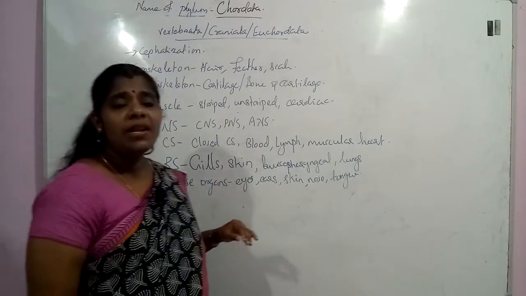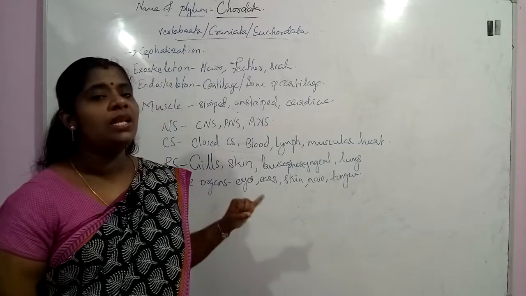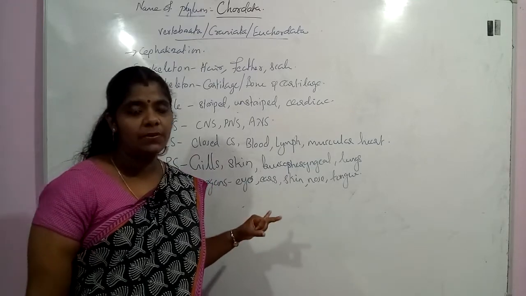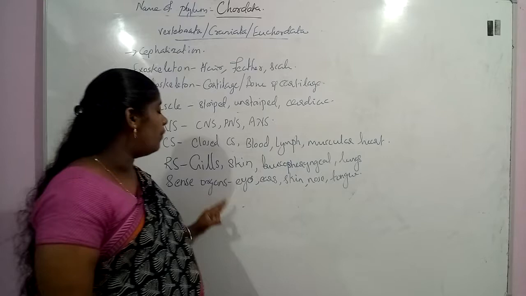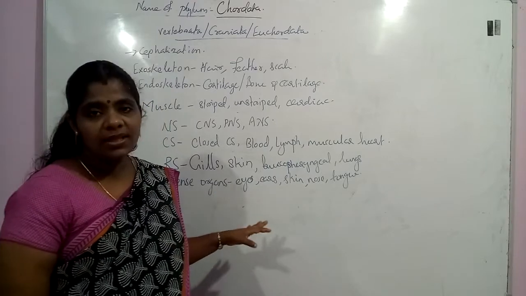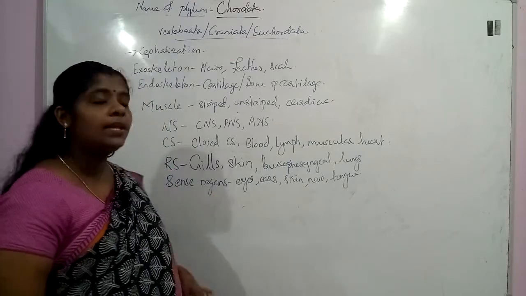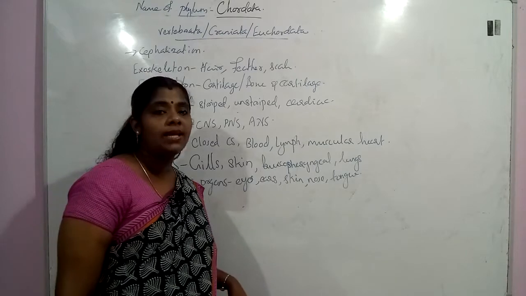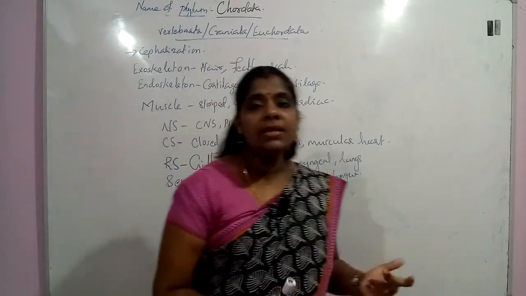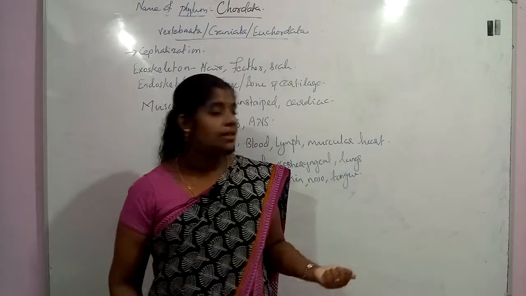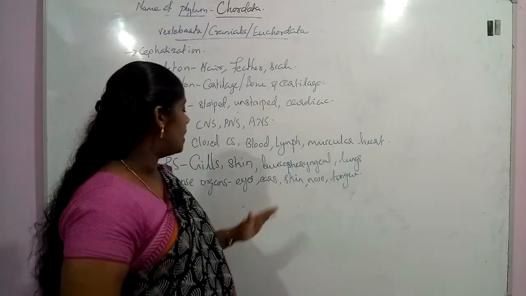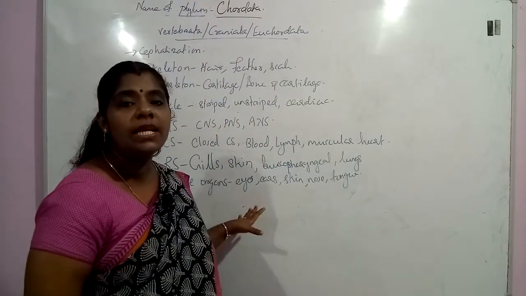And respiratory system, that will be having either gills, or skin type of respiration, or buccopharyngeal respiration, or the respiration will take place through lungs. Then the sense organs present in this group of organisms: the eyes, ears, tongue, skin, as well as the nose. These are the different types of sense organs present.